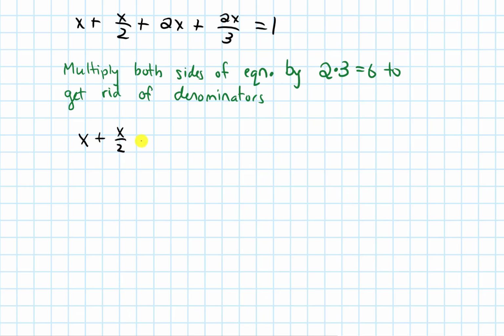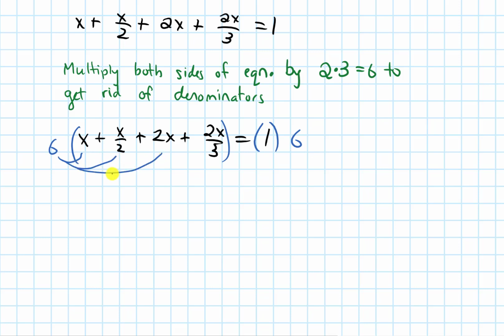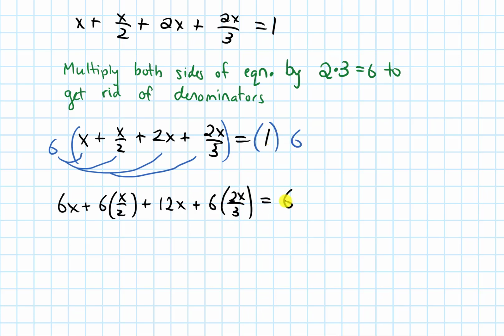Okay, so let's copy down the equation. x plus x over 2 plus 2x plus 2x over 3 equals 1, and I'm going to multiply this side by 6. And whatever I do to one side of the equation, I've got to do to the other side. And now the 6 is going to distribute to each of these terms. So we'll get 6 times that x, and then plus 6 times x over 2, and then 6 times 2x is 12x, and then finally we'll get 6 times 2x over 3, and then that equals 1 times 6, which is 6.